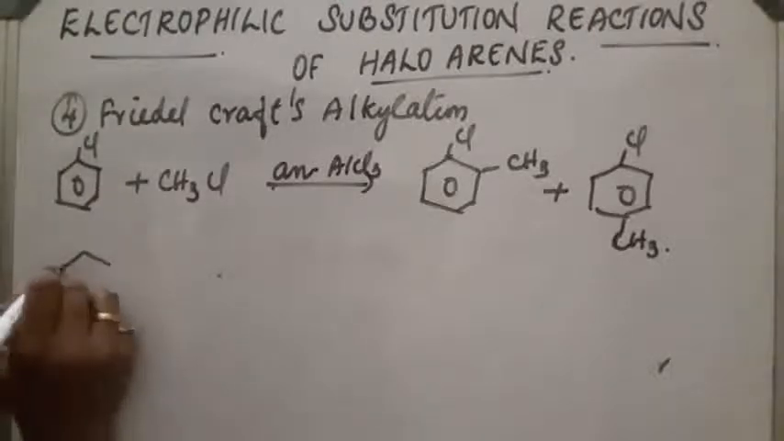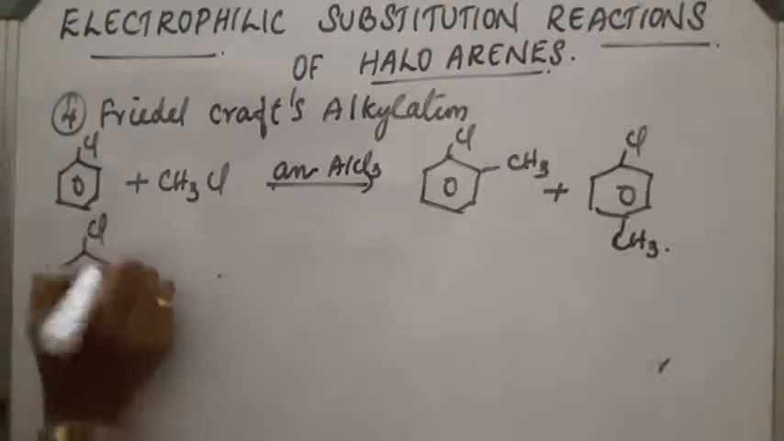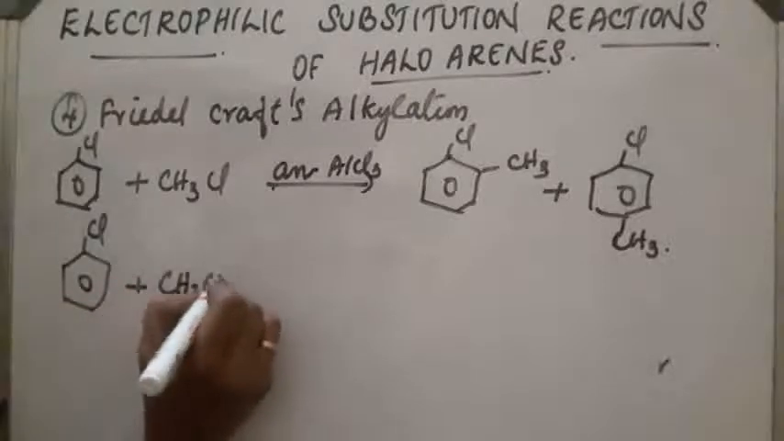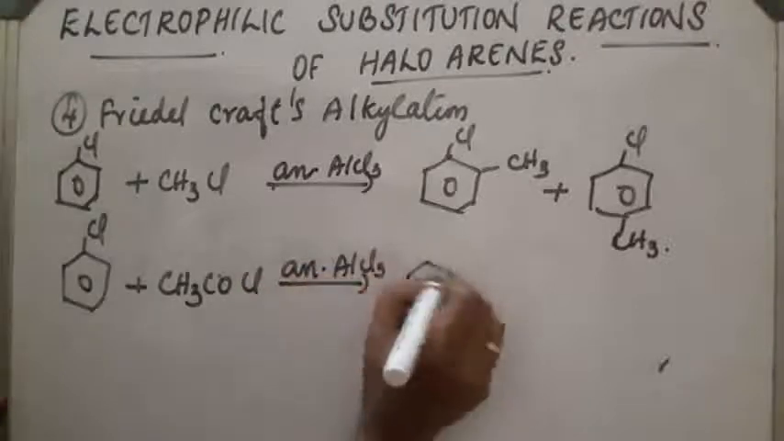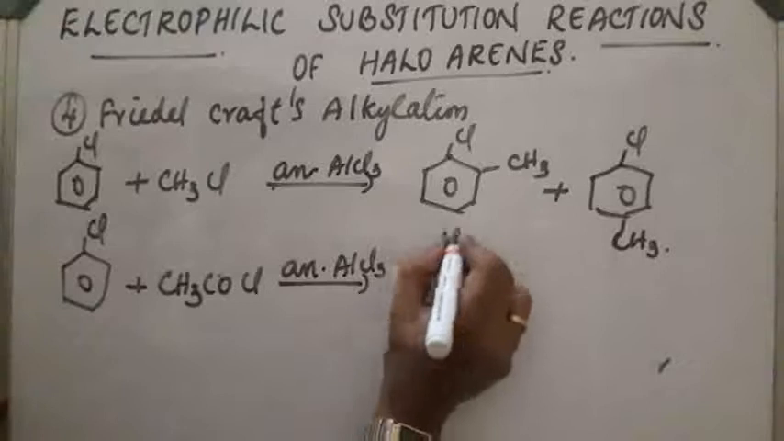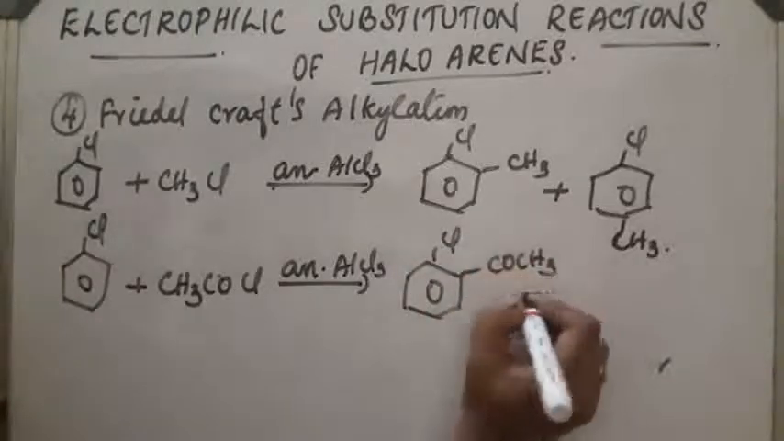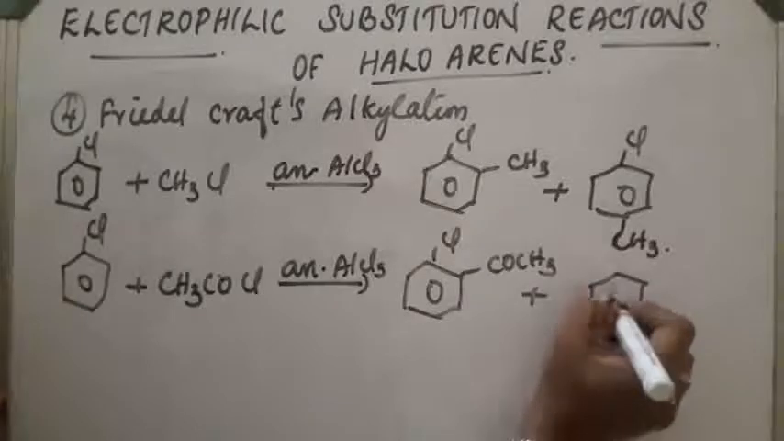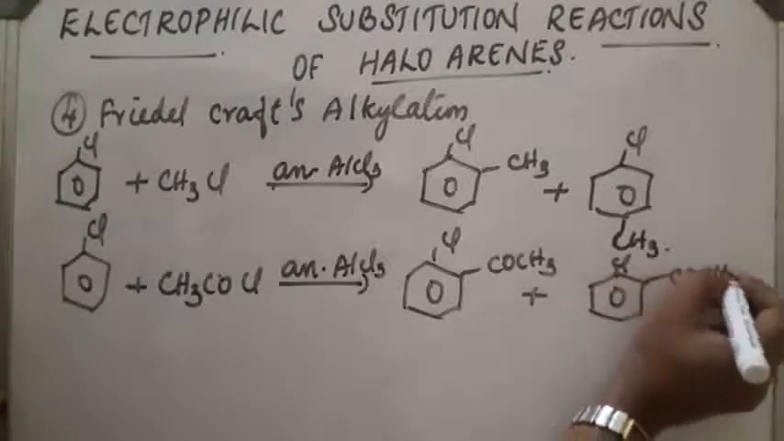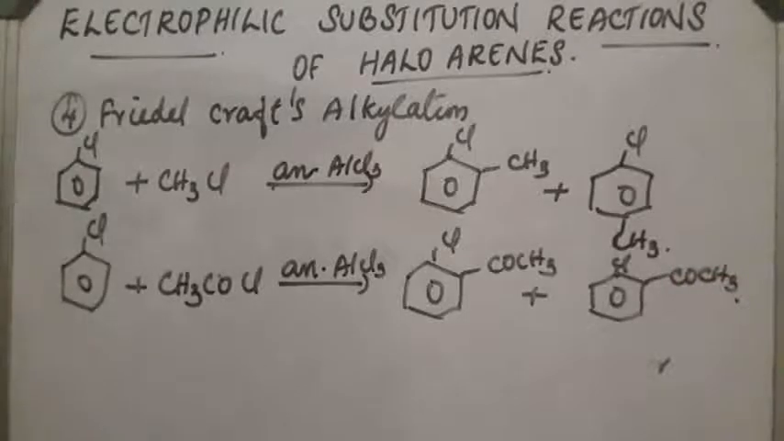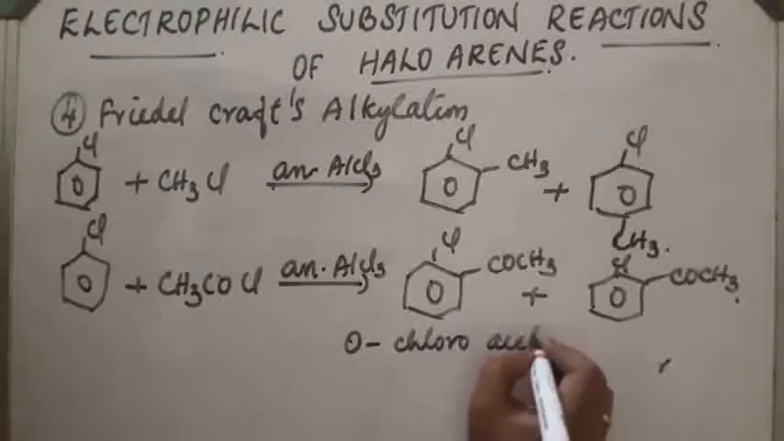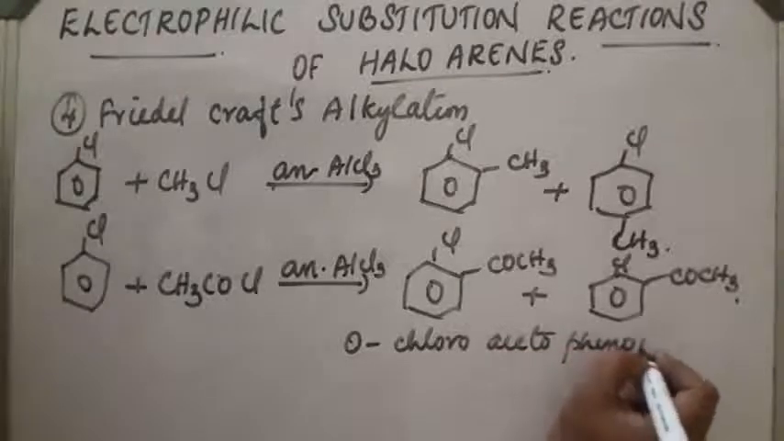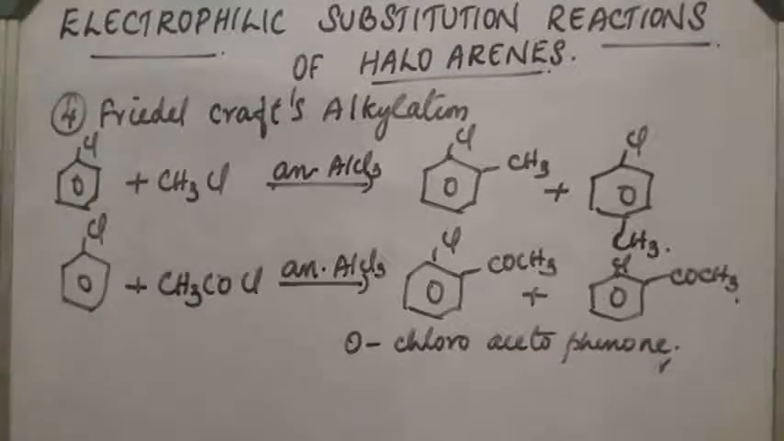Similarly, chlorobenzene reacts with acetyl chloride, that is CH3COCl, in the presence of anhydrous AlCl3, and the reaction takes place. COCH3 gets substituted in the ortho and para positions. Ortho compound will be the minor one and the para compound will be major. Orthochloroacetophenone and parachloroacetophenone will be obtained. These are the different products.